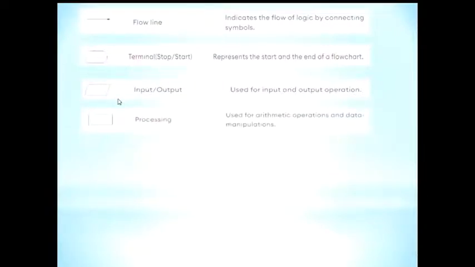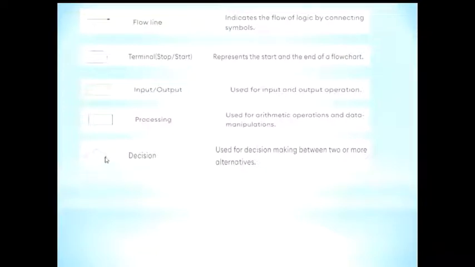Any processing or arithmetic operations or data manipulation is shown with the help of a rectangle. Decisions to be taken, if, while, all these kind of decisions will be made in the form of a rhombus.